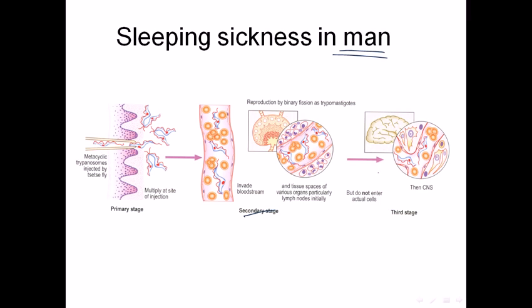But after that, sometimes the third stage and the most dangerous stage can occur. Sometimes it occurs, sometimes it does not. But if it occurs, it can cross the blood brain barrier, and it can move to the brain region, and it will start damaging the central nervous system.